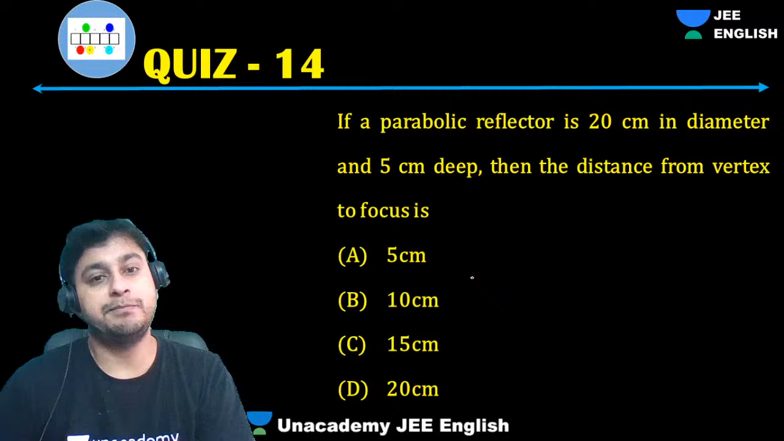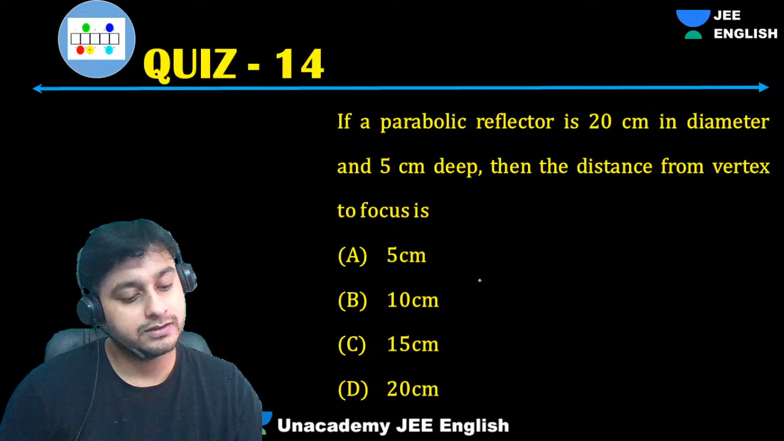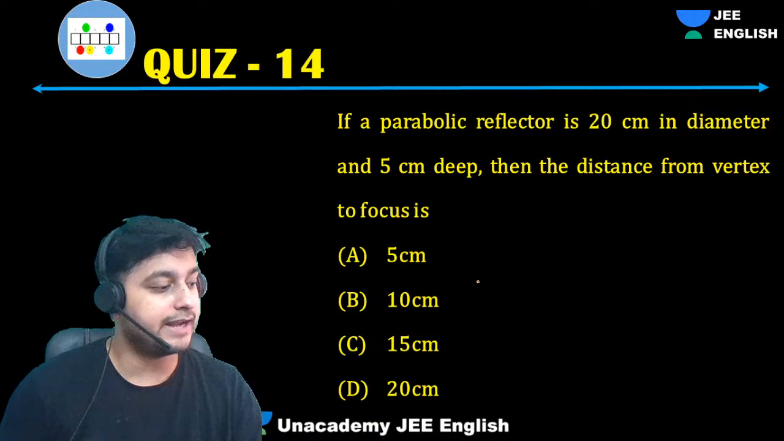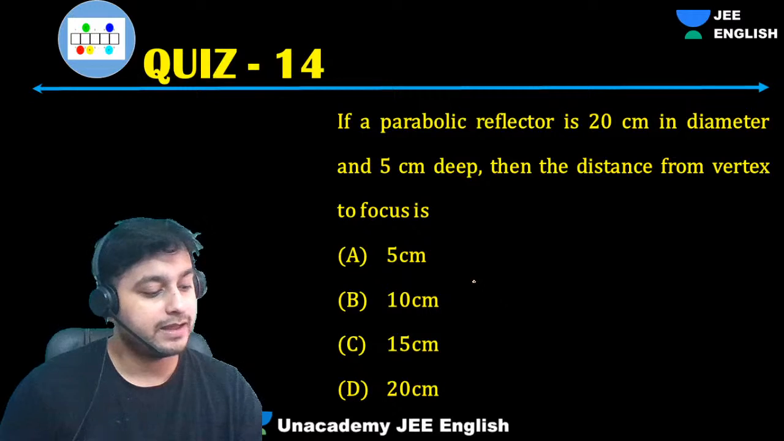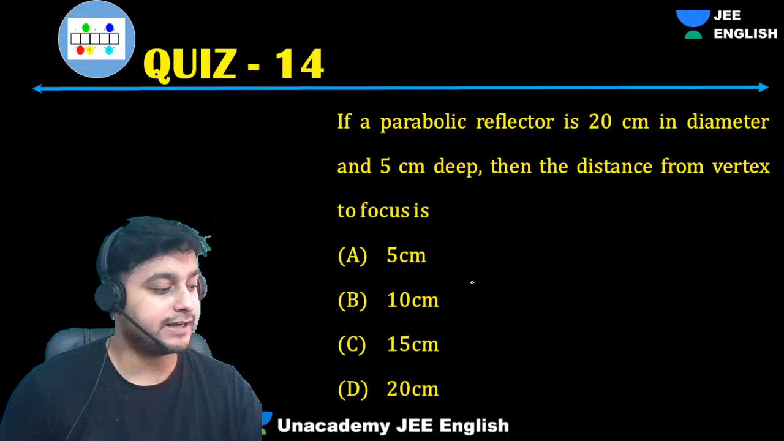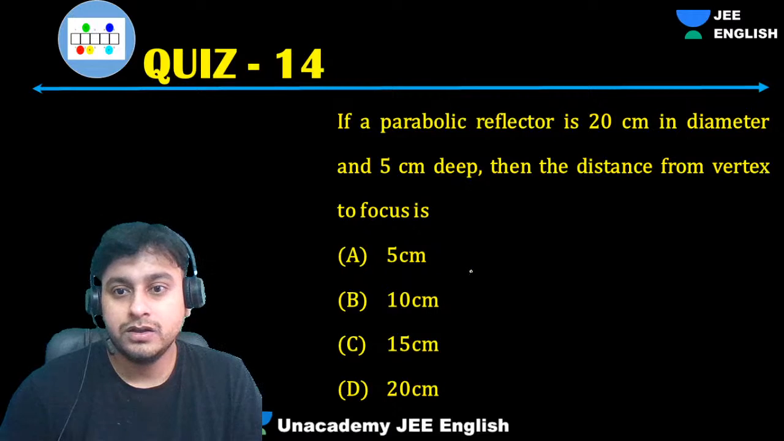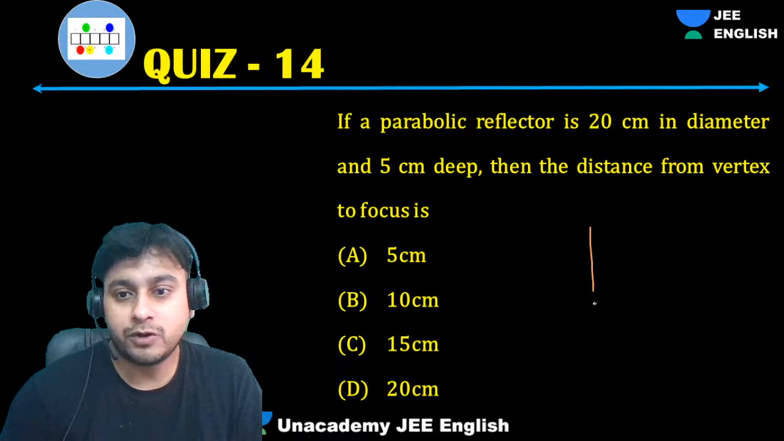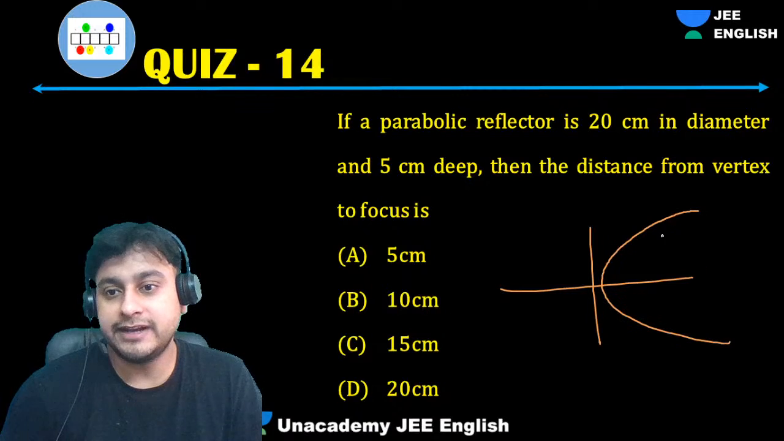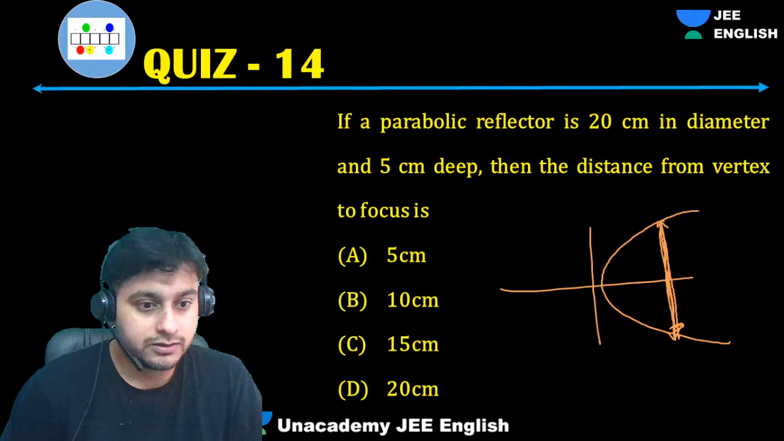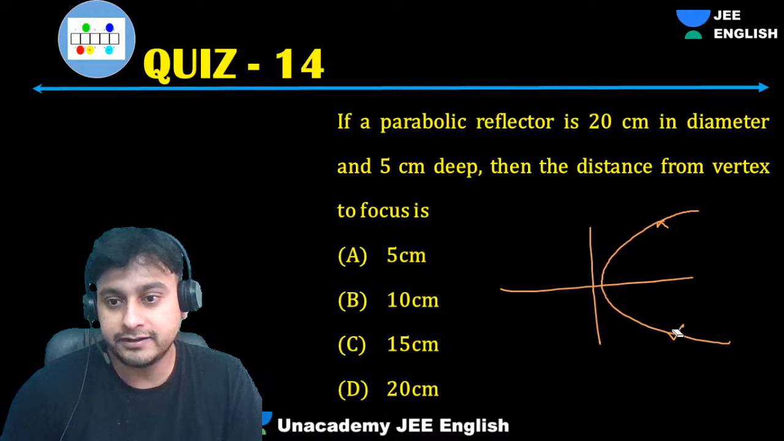So guys, this is a parabolic reflector question. Very basic question. I'll just explain you the basic idea behind this question. A parabolic reflector is somewhat like this. It is like a parabola, and diameter means this double ordinate is given. This is called the diameter of the reflector.